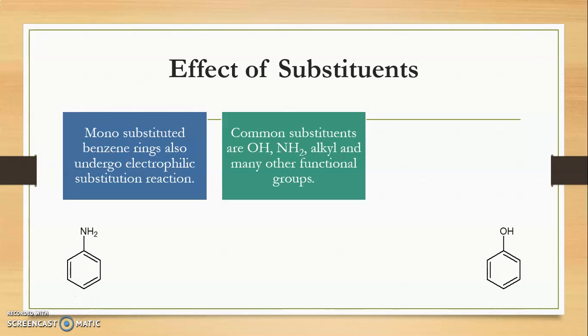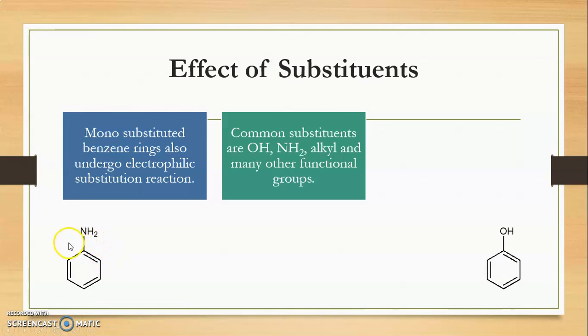You can see in these structures, this is aniline and this is phenol. Both structures are considered monosubstituted benzene rings. If one substitution is present on the benzene ring, that type of ring is known as a monosubstituted benzene ring.